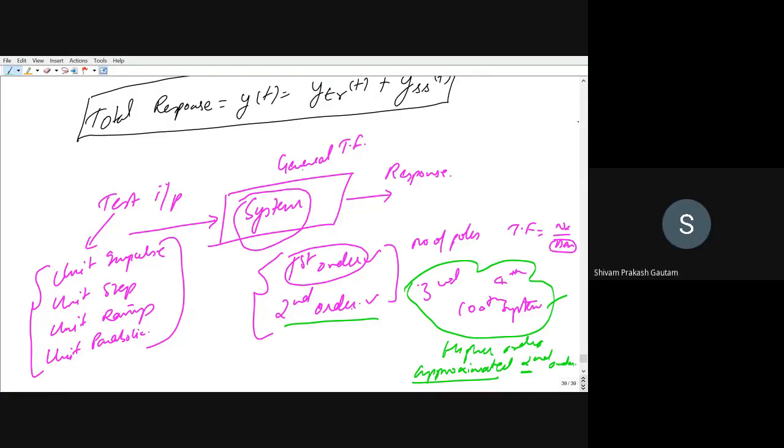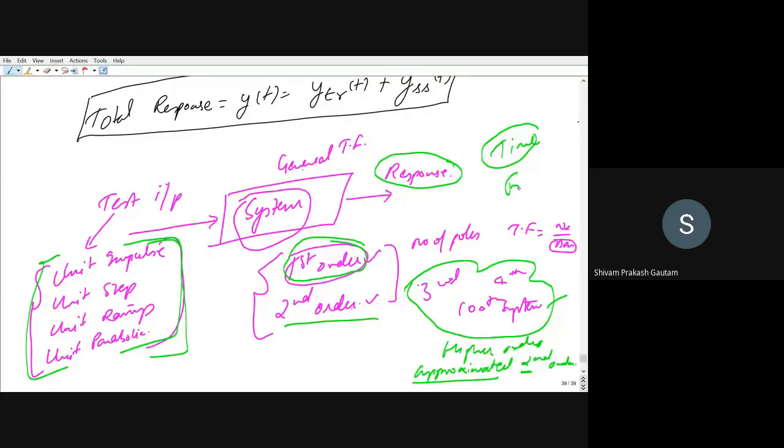Yes, sir. Okay. Now I will not discuss these again, because these things have already been covered, and if people start discussing them right now there will be a break of sequence. Therefore I have given a brief about these signals in the earlier lectures. Now I will directly jump into our first order system and provide different inputs, and we will study its response in time. There is another thing, frequency, which we are not studying right now. We are studying in time, therefore we call it time domain.